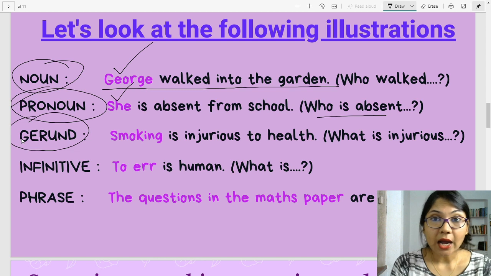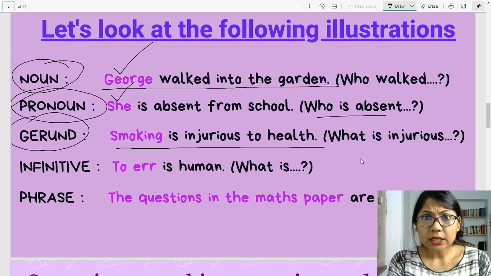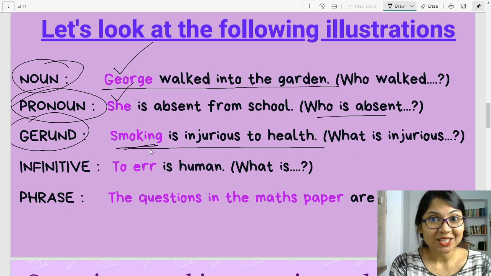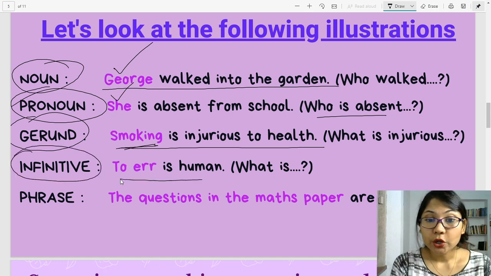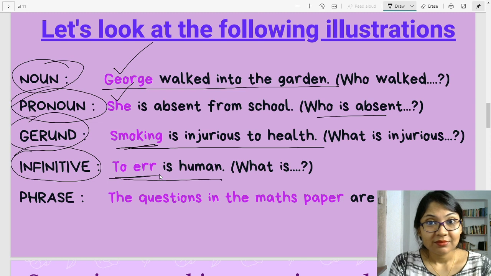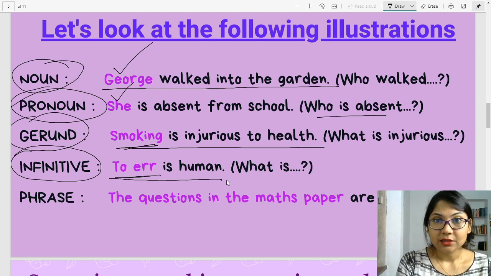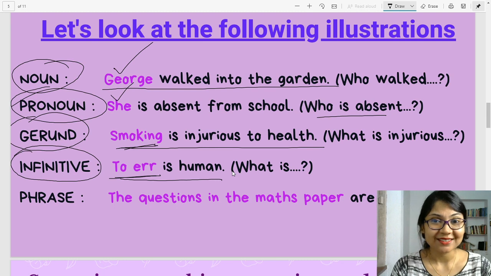Gerund, that is the ing verb. Smoking is injurious to health. What is injurious to health? Smoking. So that is your subject. As an infinitive, to err is human. What is human? To err, that is to make mistakes. That is your subject. And let's complete the whole proverb. To err is human. To forgive is divine. You must remember this, children. It's a very important lesson for us, isn't it?